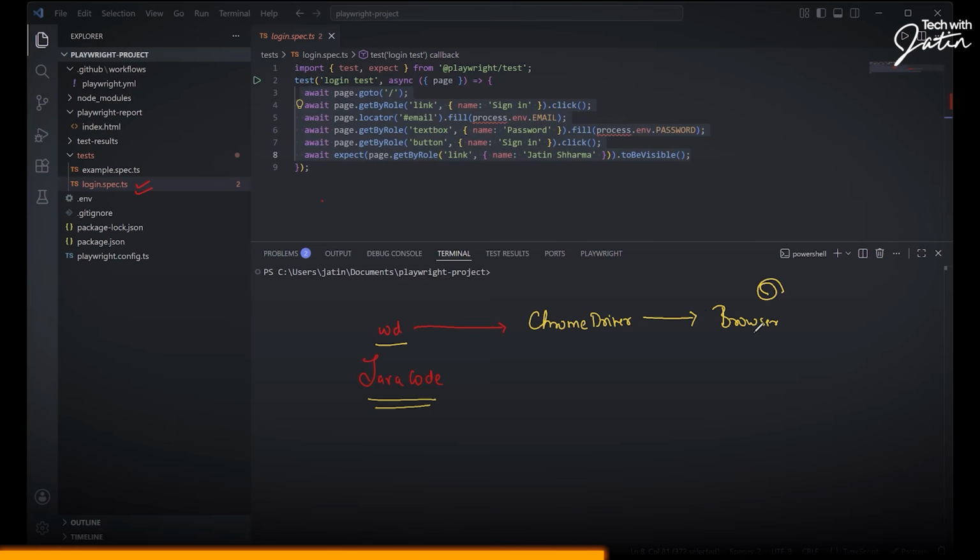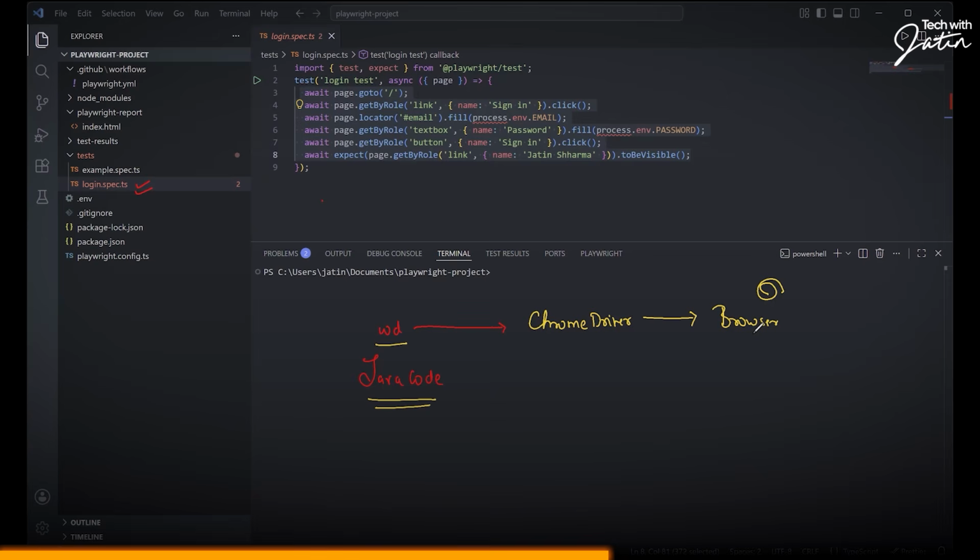That's the reason we used to face a lot of flakiness. And how do you handle flakiness in your Selenium WebDriver? With the help of waits. We have your implicit wait, we have your explicit wait, you have your fluent wait, and the worst, you will end up using Thread.sleep. The thing over here is, Playwright says we offer auto-waiting. Automatically we will wait for an element to become visible, interactable, clickable, and all those things. And only then that particular operation is going to happen.